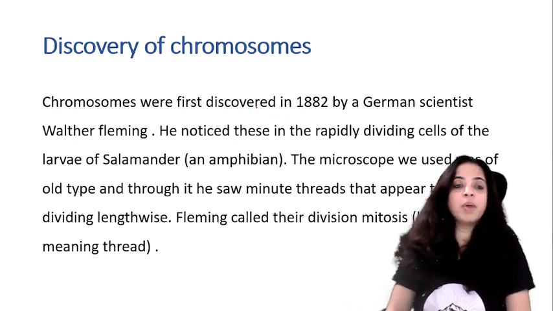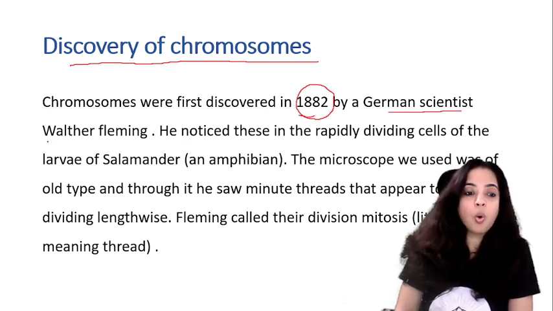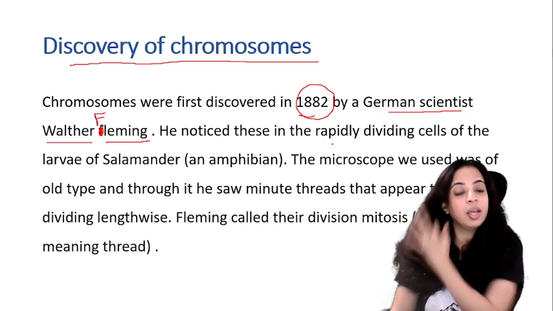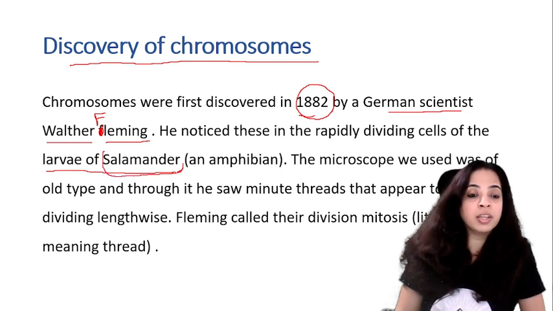First, let's talk about how chromosomes were discovered. Chromosomes were first discovered in 1882 by a German scientist, Walther Fleming. He noticed them in the rapidly dividing cells of the larvae of salamander. Salamander, my dear children, I think you all know what it is. It is an amphibian.